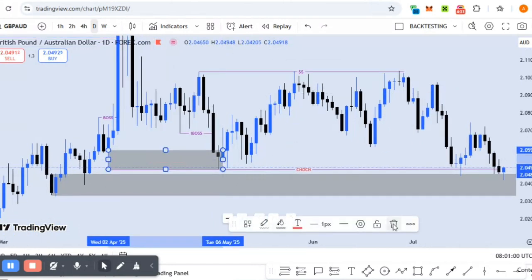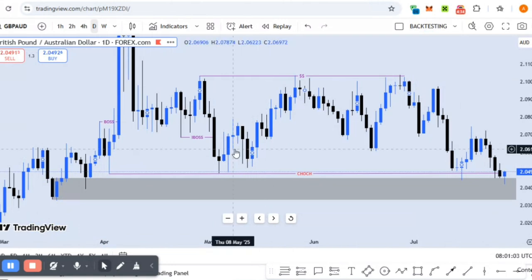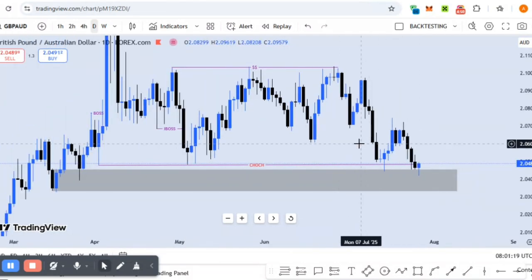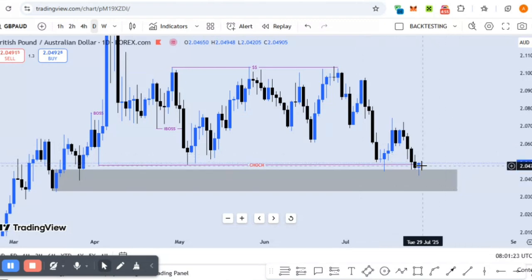Price was supposed to continue bullish. That's actually what was supposed to happen, right? But then we see how price came back later and took out this very low, which created this initial bullish break of structure, and then right now we have a bearish change of character, right? So currently, this is what we should watch out for. On the daily time frame we are now bearish, but on the weekly time frame we are still bullish.